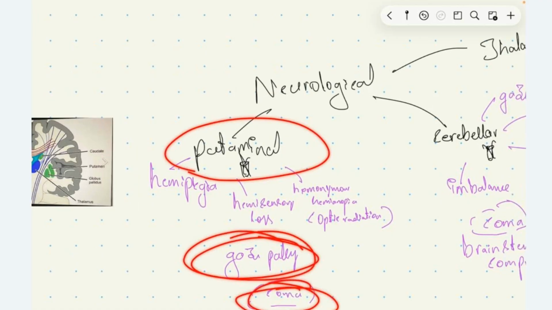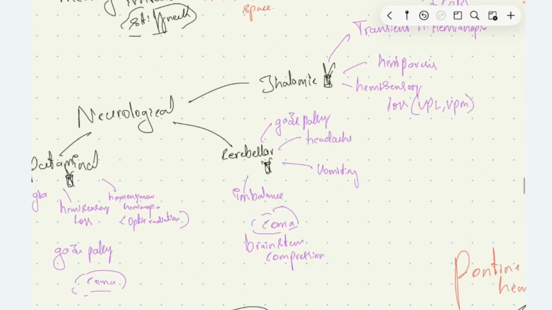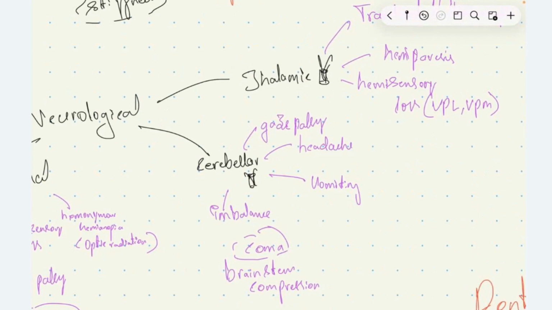Then we have cerebellar bleed. In cerebellar bleed, there is bleeding inside the cerebellum, where the patient will have imbalance due to disturbance in function of the spinocerebellar pathway, vestibulocerebellar pathway, and all. And then the patient can have vomiting, headache, gaze palsy, and the patient can develop coma due to brainstem compression secondary to cerebellar hemorrhage.